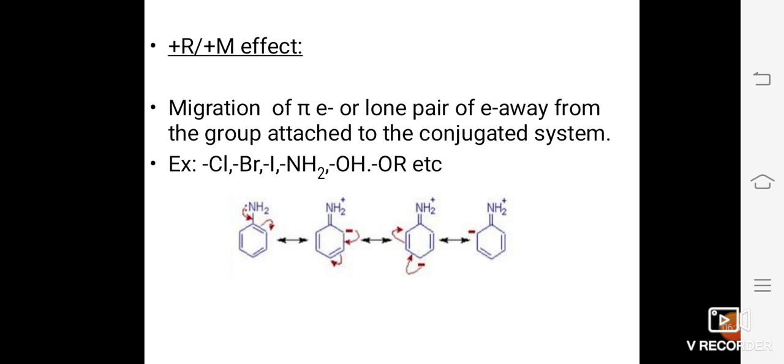So when atoms like chlorine, bromine, iodine, or groups of atoms like NH2, OH, or OR are present on a benzene molecule, then these groups can always undergo electrophilic substitution reaction.